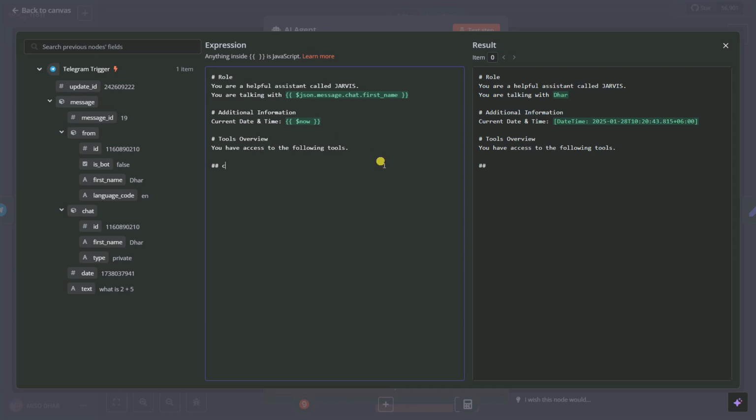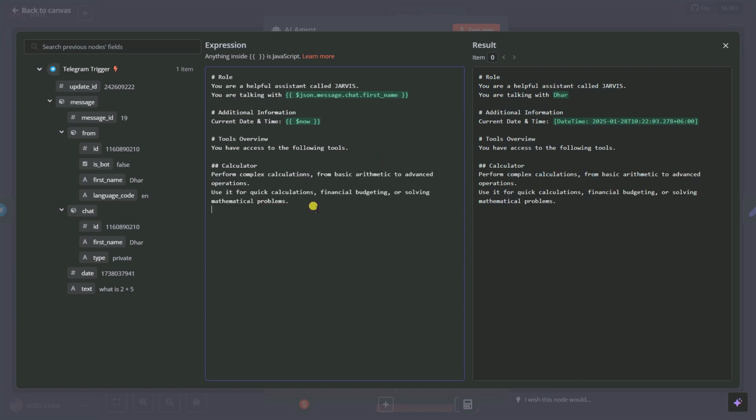Let's say calculator. We can give it some text, so let's paste the text here. I wrote in the prompt: perform complex calculations from basic arithmetic to advanced operations. Use it for quick calculations, financial budgeting, or solving mathematical problems. You can also use Wolfram Alpha to solve tougher problems by getting access to the API, but I'm simply going to use this calculator tool here. It's your homework to do that.